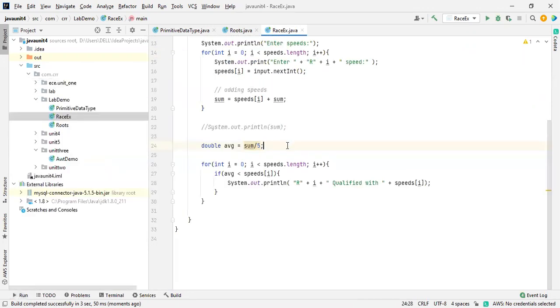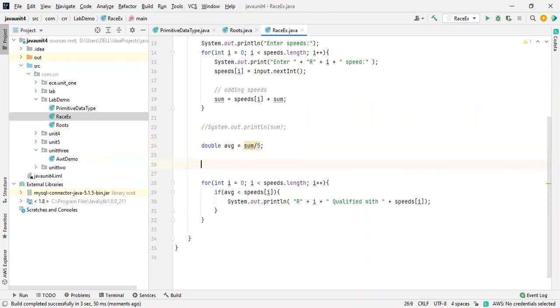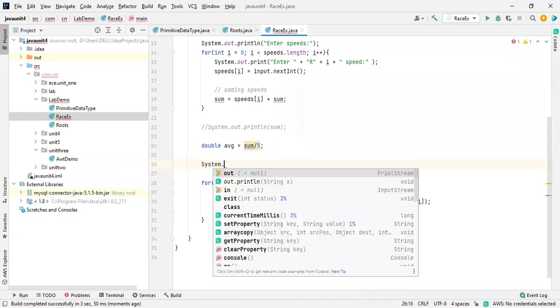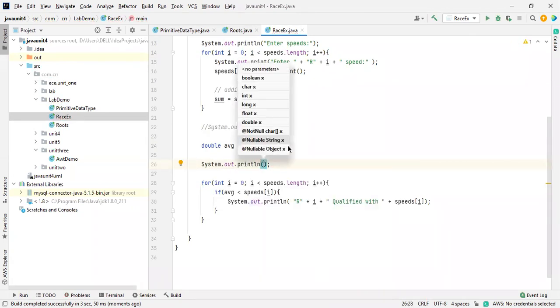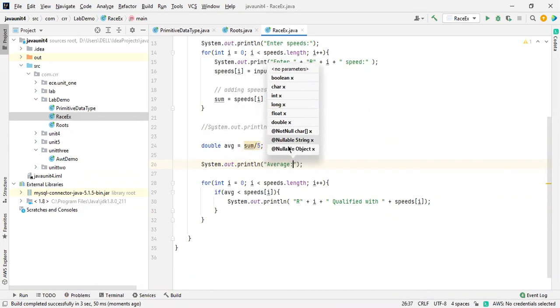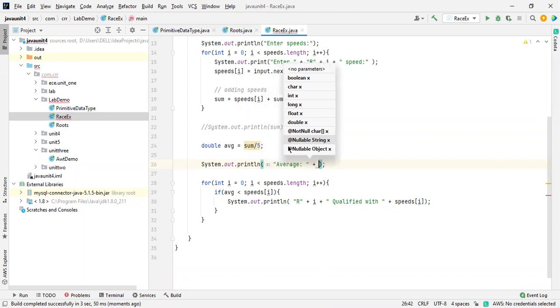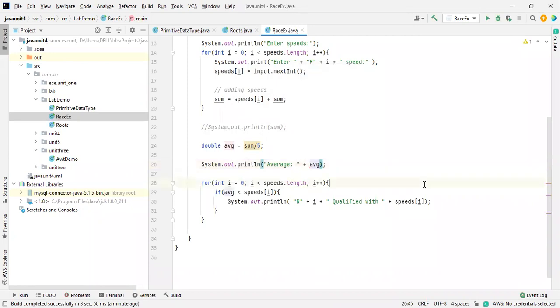I think it is not necessary. System.out.println inside this, average. Okay, avg. Now I'm displaying the average also.